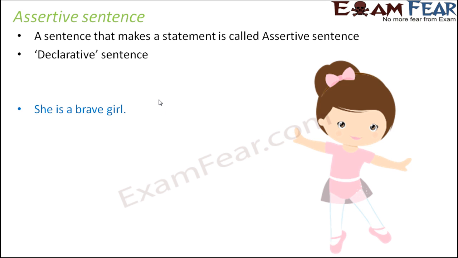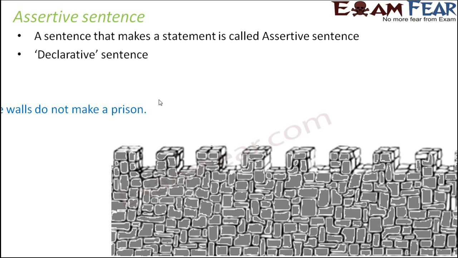Let's look at one more example. She is a brave girl. So this is again, I'm declaring that, okay, she is a brave girl. So I'm declaring something. I'm not asking someone, or I'm not amazed or excited to know that she's a brave girl. It is just a statement that I'm making that she's a brave girl. So this is also an example of assertive or declarative sentence.